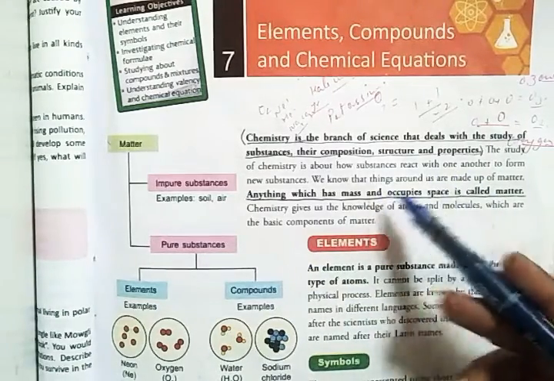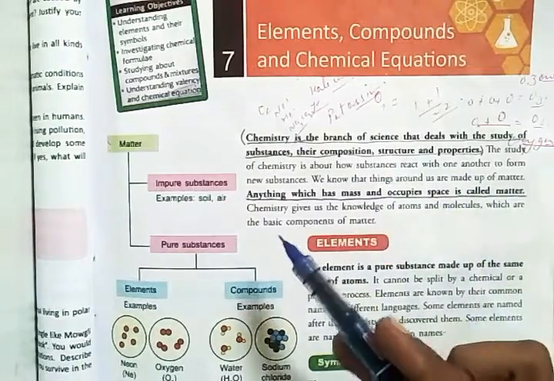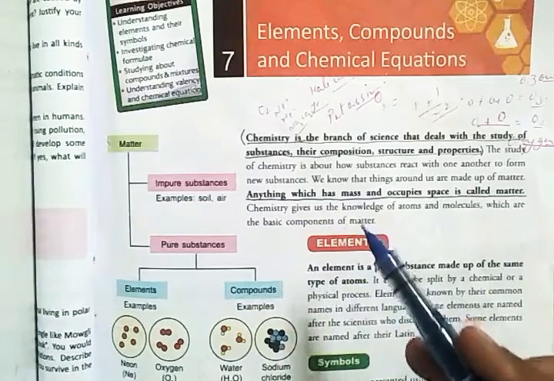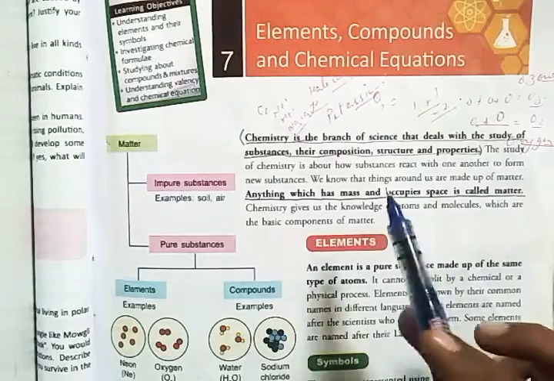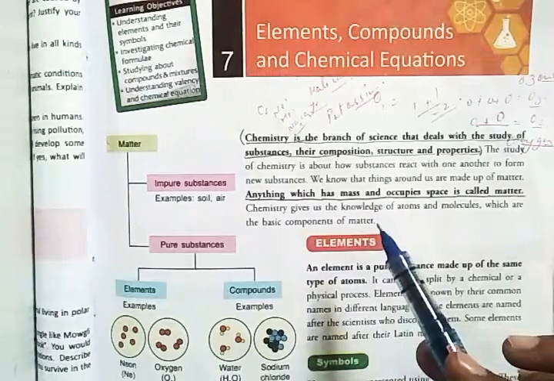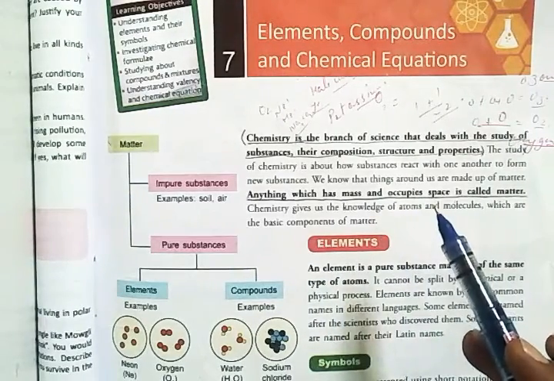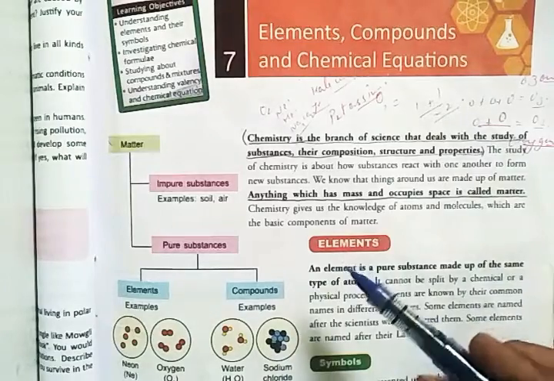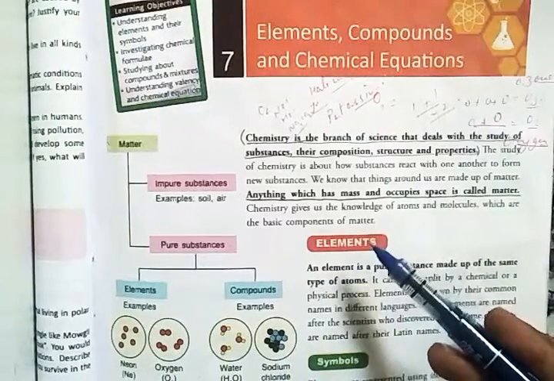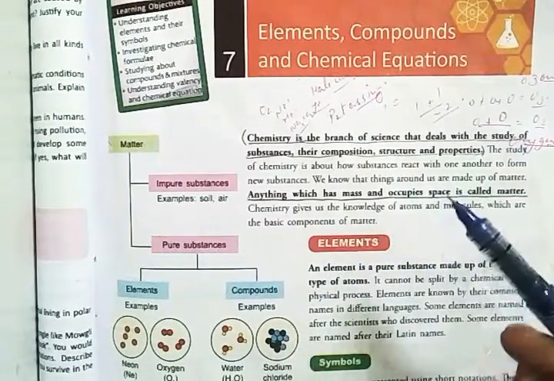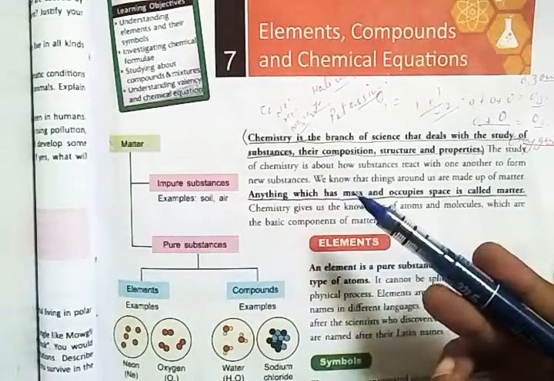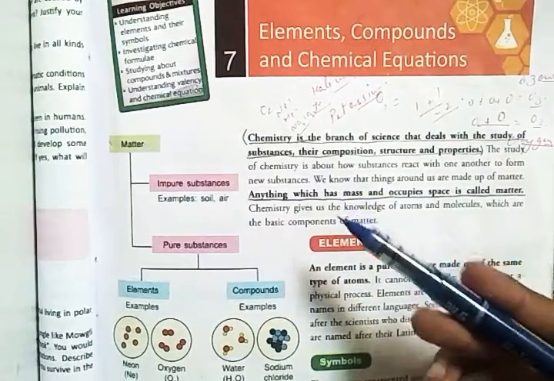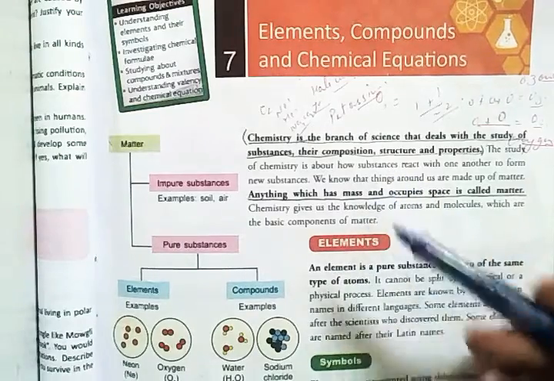We know that things around us are made up of matter. Anything which has mass and occupies space is called matter. Anything which has mass, which has weight, and occupies space is called matter. Matter is present everywhere in this world. This book is also matter. This pen is also matter. I am also matter. You are also matter.